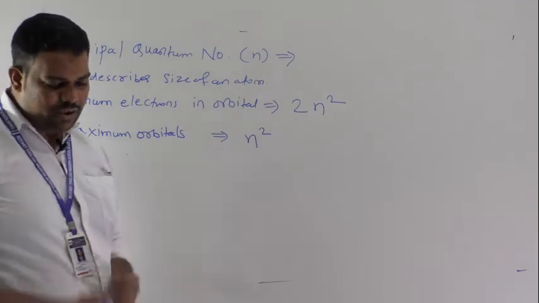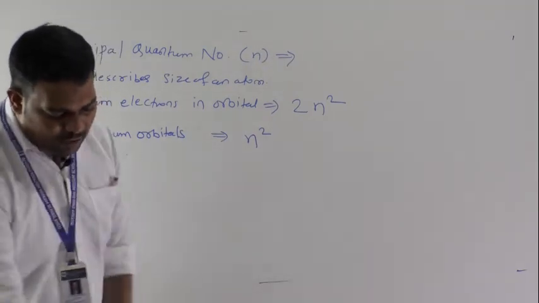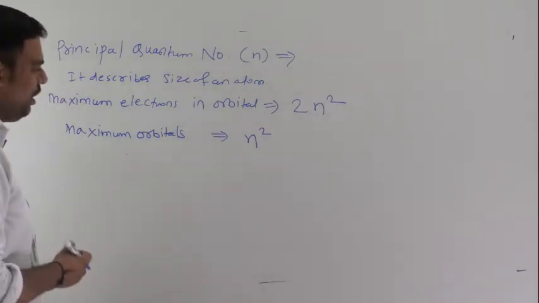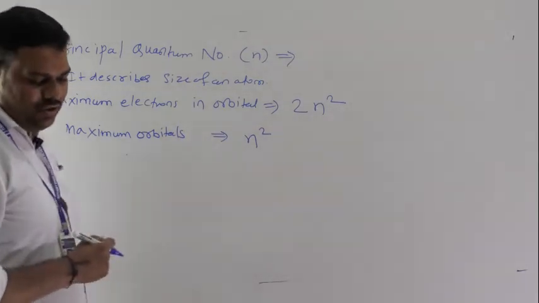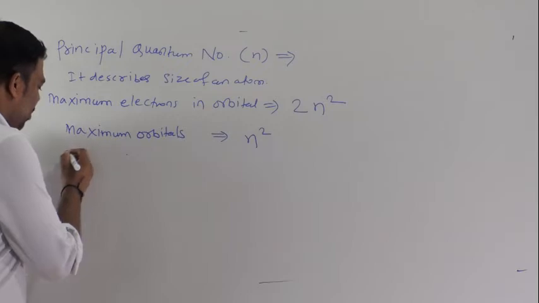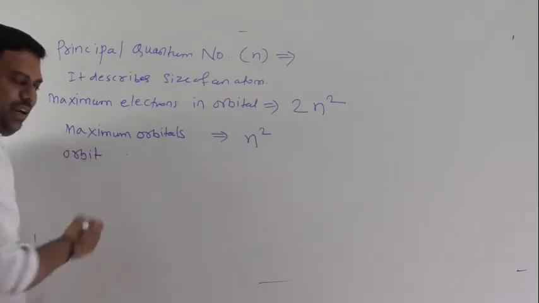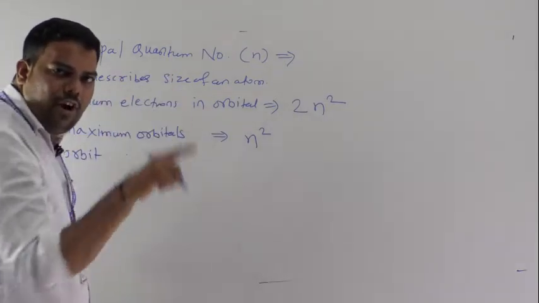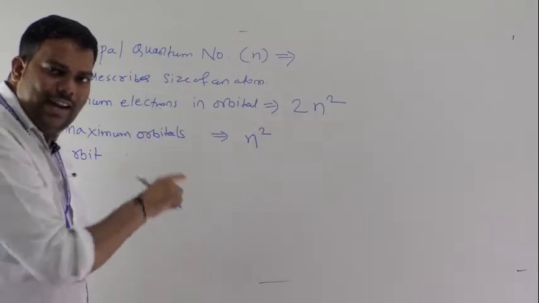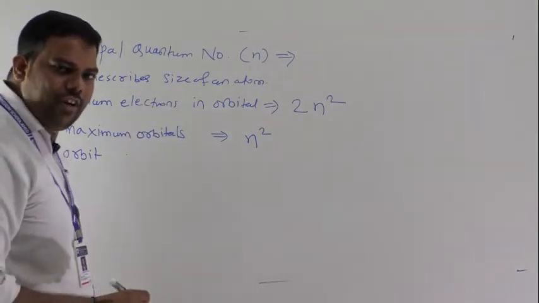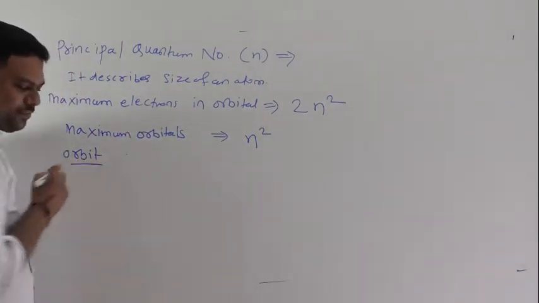Okay, so in the principal quantum number, we will make one chart. Orbit, as you know, is the path of electrons revolving around the nucleus.